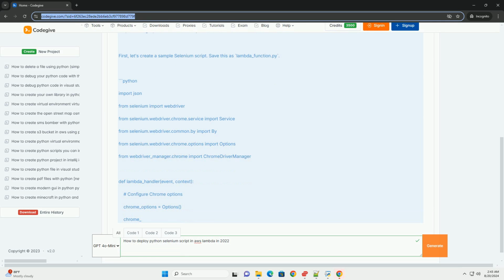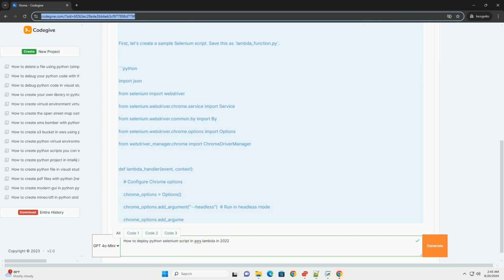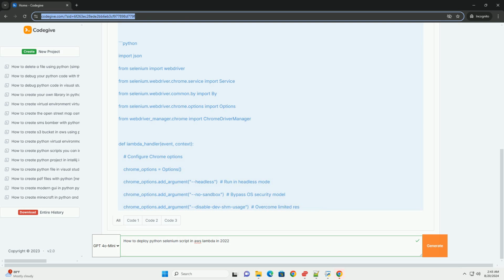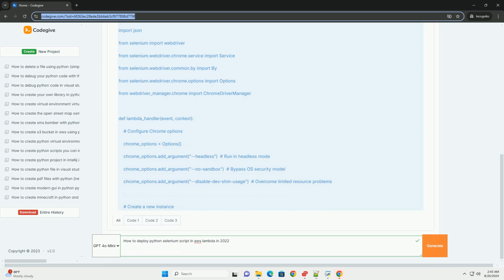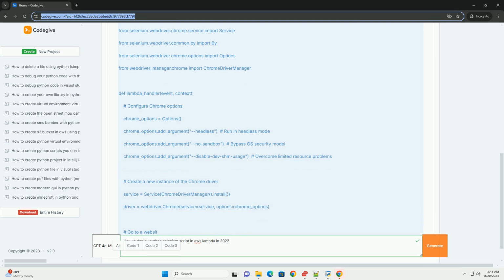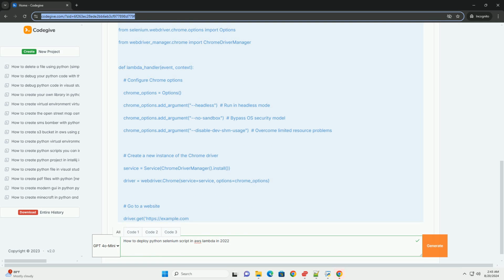Step 1. Setting up your Selenium script first. Let's create a sample Selenium script. Save this as lambda_function.py. Run the pip install requirements.txt command to run the Lambda function, with lambda_function.lambda_handler as the handler. Step 3. Create requirements.txt. Create a requirements file for the dependencies.